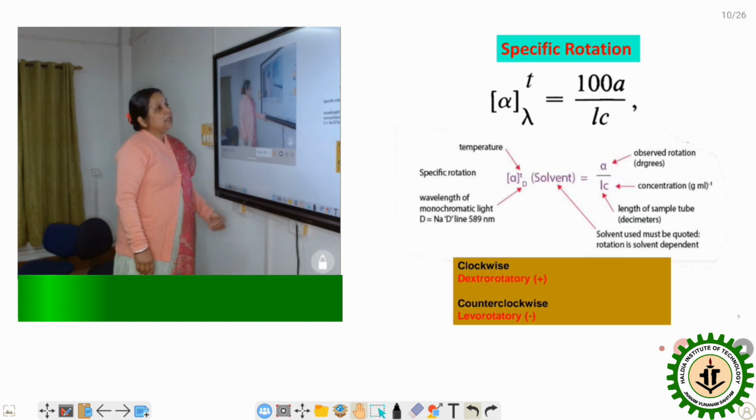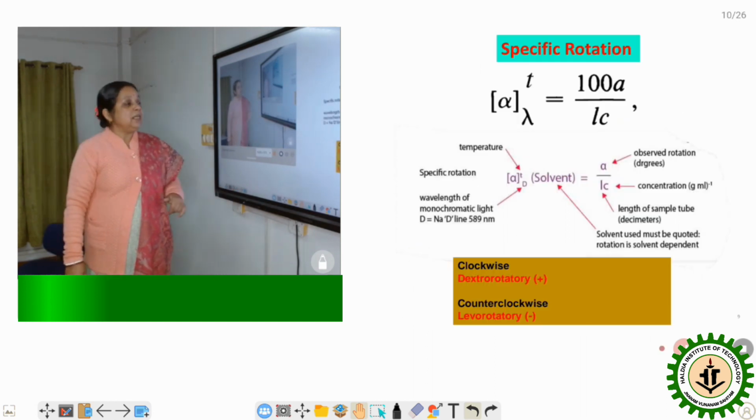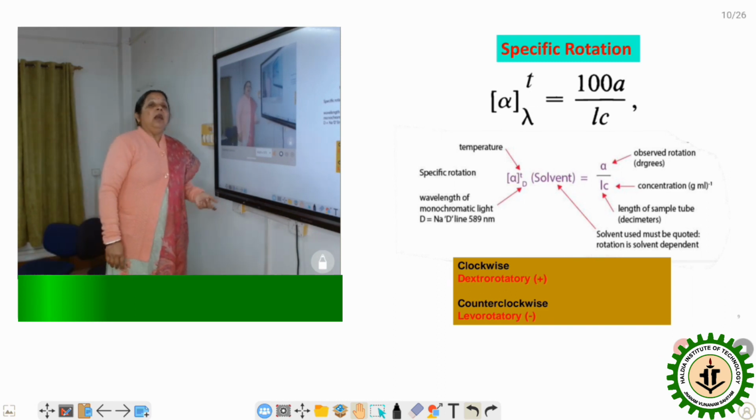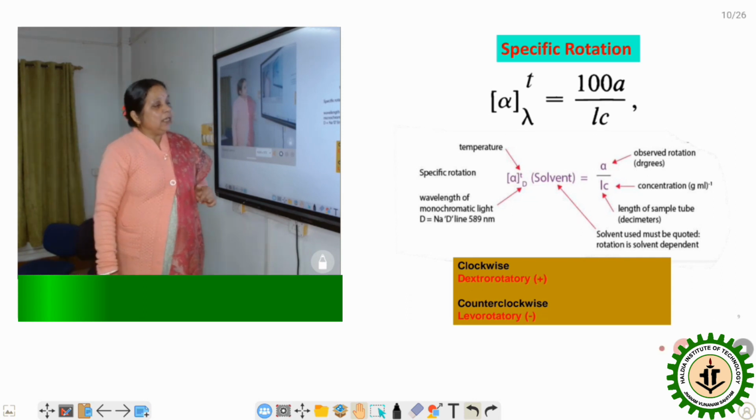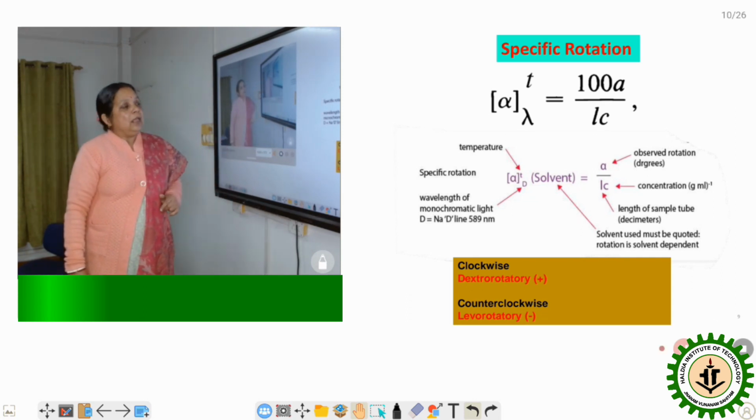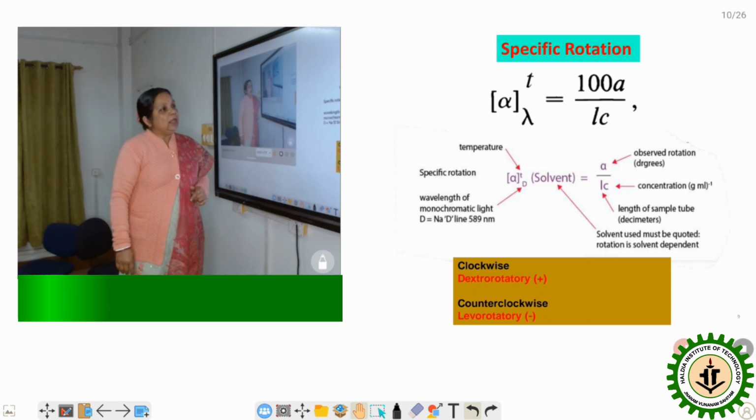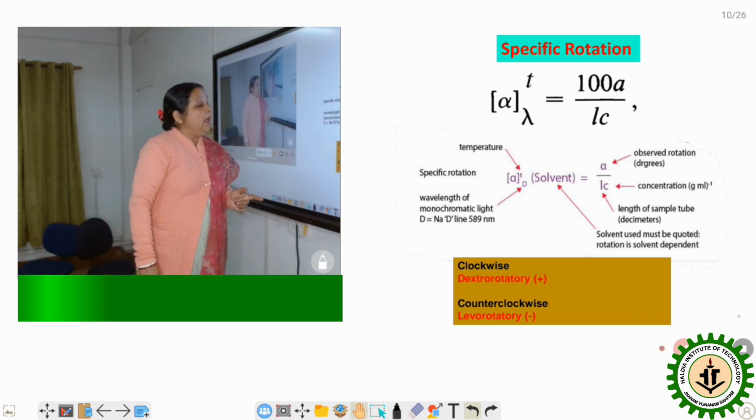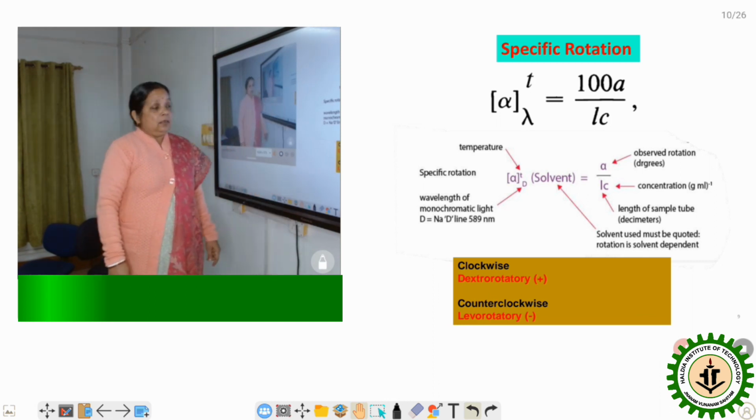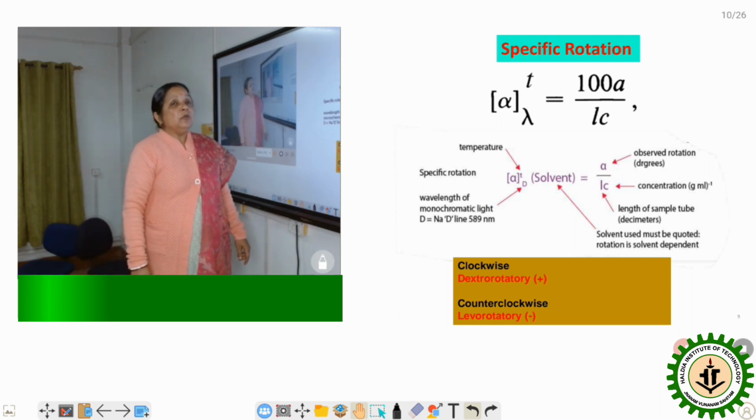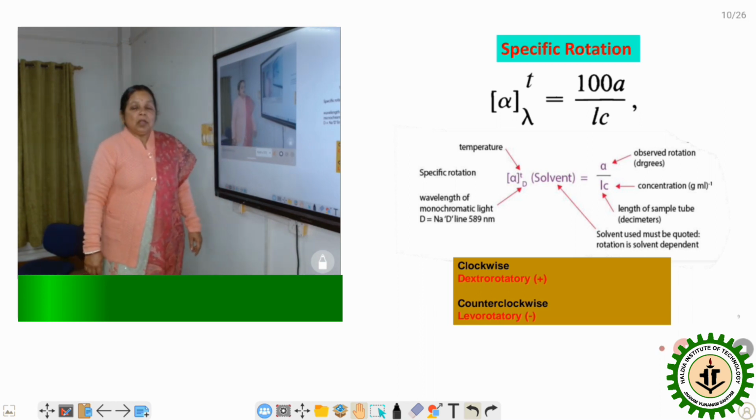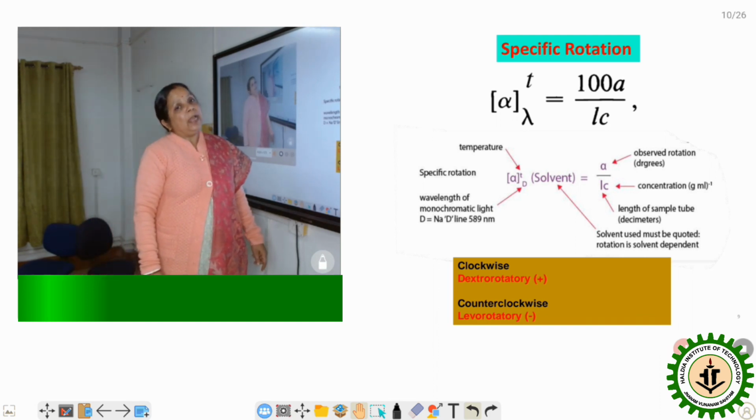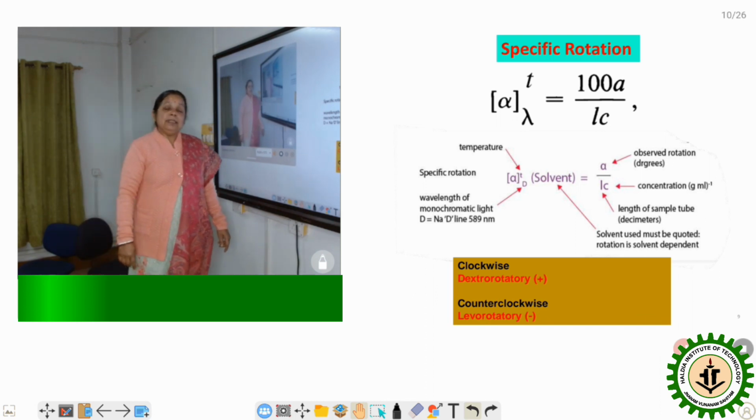Now the angle of rotation is of two types: one is known as the clockwise rotation, another is known as the counterclockwise rotation. If it rotates the plane polarized light by positive rotation or clockwise rotation, we can say the compound is dextrorotatory, and we denote it by the small d or plus. And if it rotates by the counterclockwise or negative rotation, we can say the compound is levorotatory, and we denote it by the small l or the negative sign.